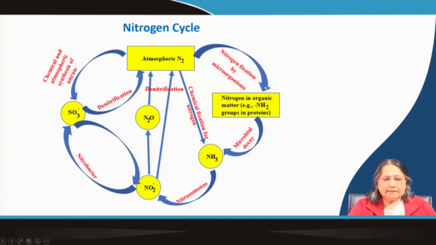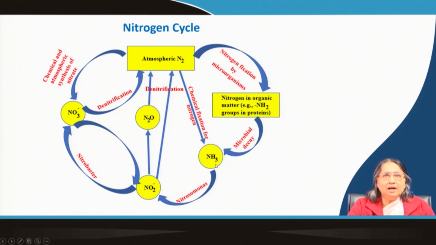Now, this type of nitrogen fixing bacteria are present in the plants. So, it is the biological fixation, and nitrogen in organic matter, we all know that it is present, for example, in amines, or amino acids it can be present as amino group, and then when it is decayed by microorganisms, they form the ammonia or ammonium ion.